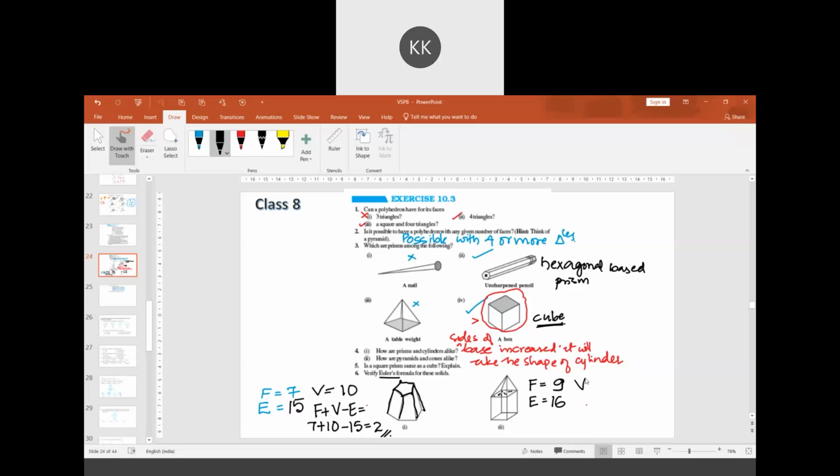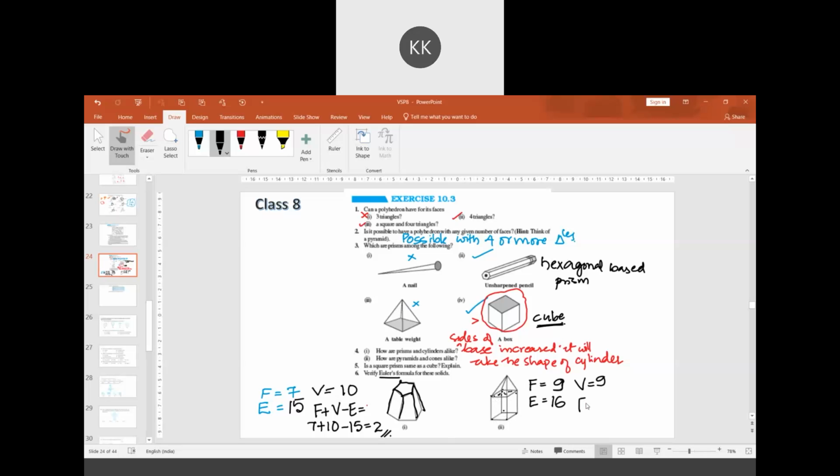Now we need to find the number of vertices. How many vertices are there? 9. If you count, at the bottom there are 4, in the middle there are 4, and at the top there is 1. So totally 9 are there.